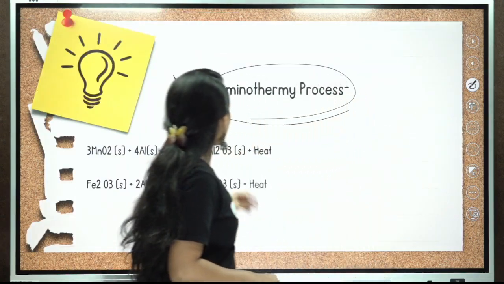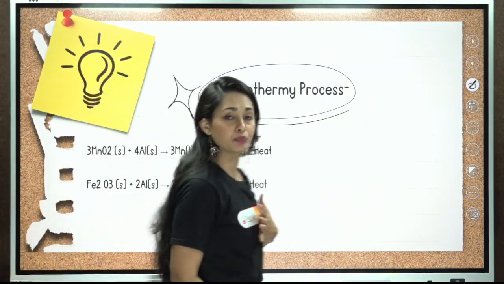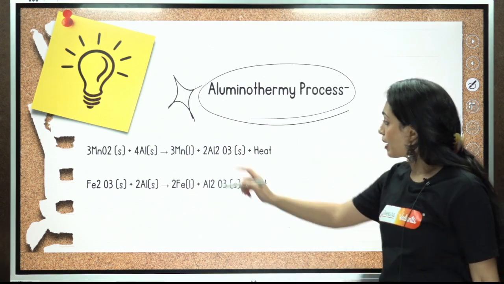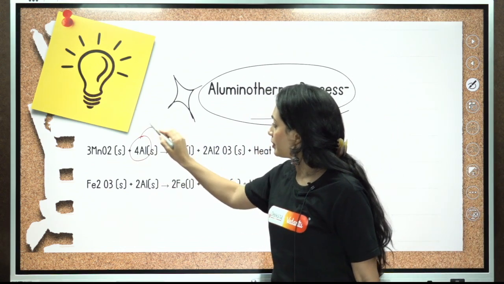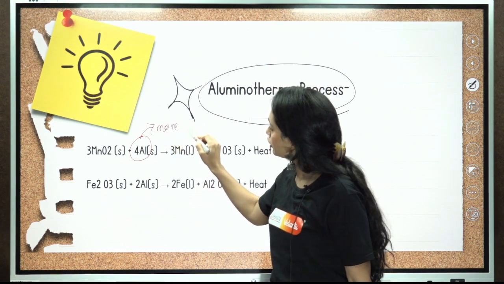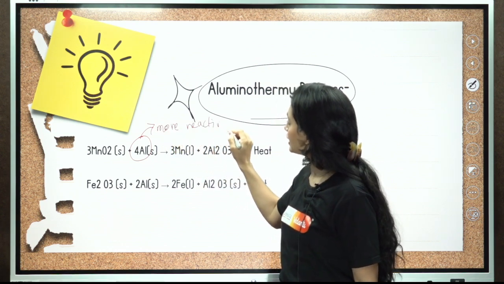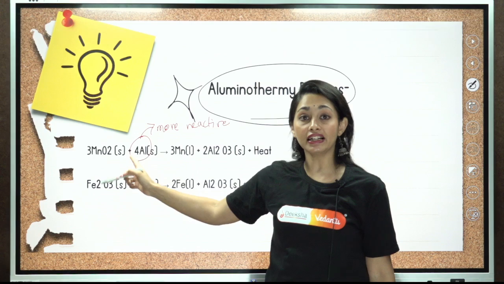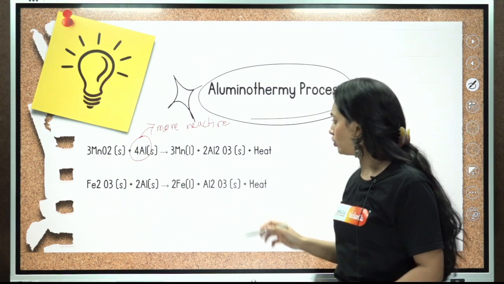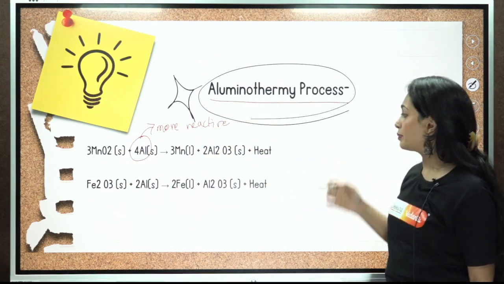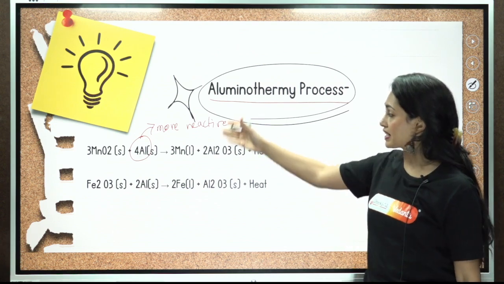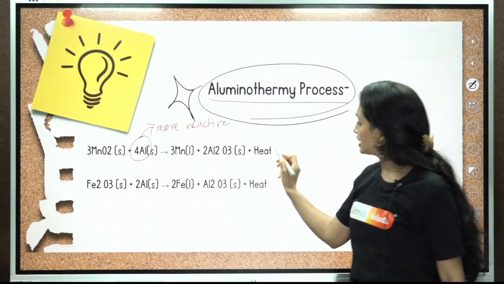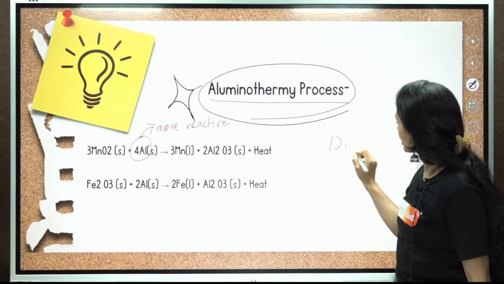Next, aluminothermy process can also be employed for certain metals like manganese. Manganese oxide can be reduced using aluminium. Aluminium is more reactive. Aluminium is placed above manganese in the reactivity series. So aluminium can displace manganese from the respective ore. This is called aluminothermy process. So heating in presence of aluminium. This is also a displacement reaction.